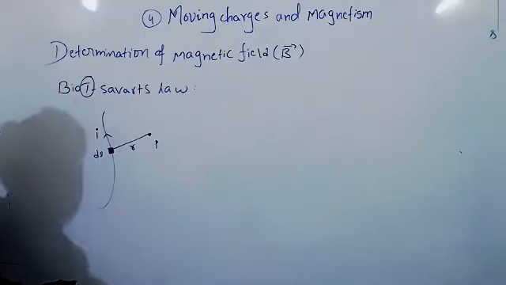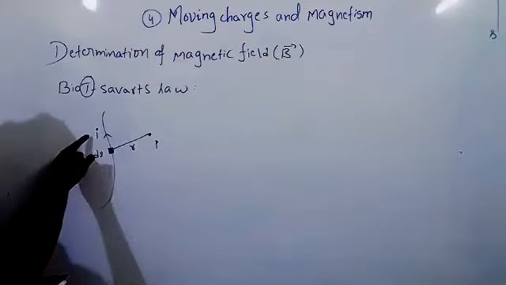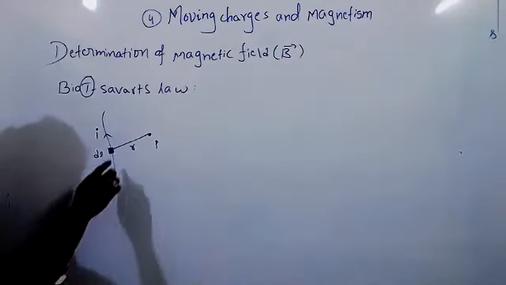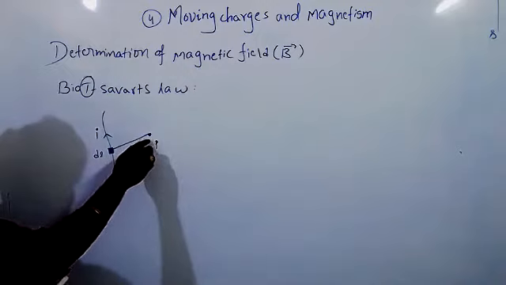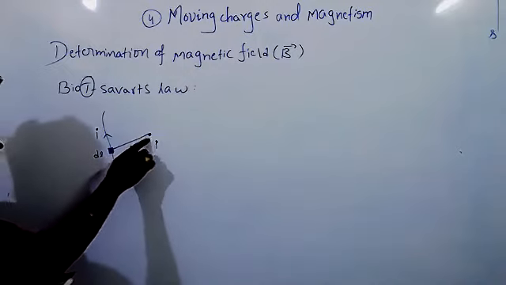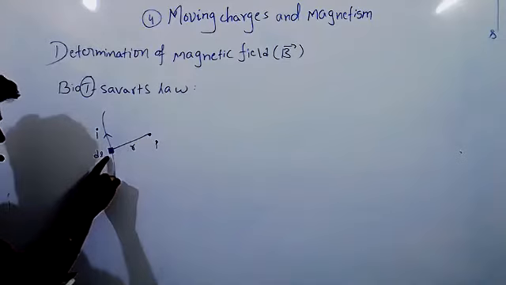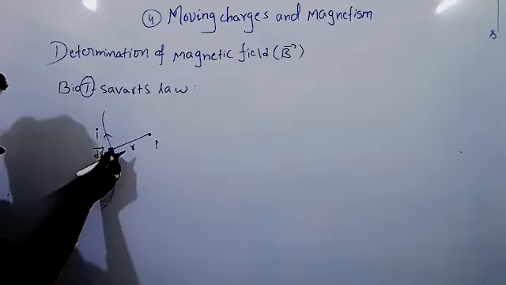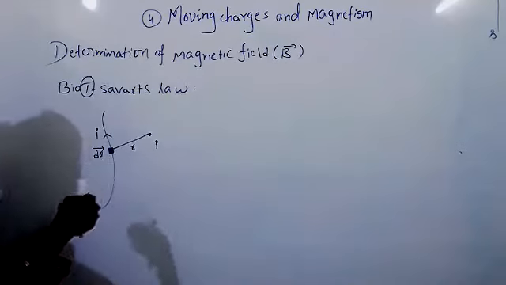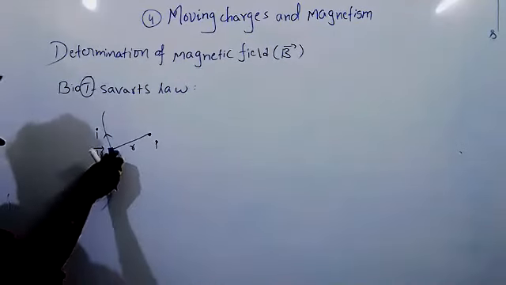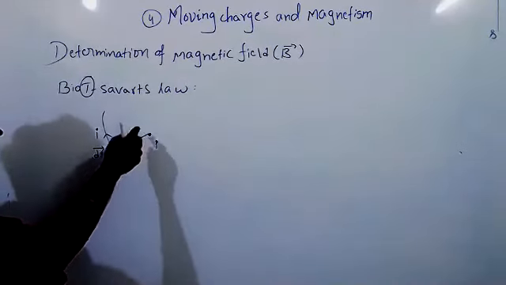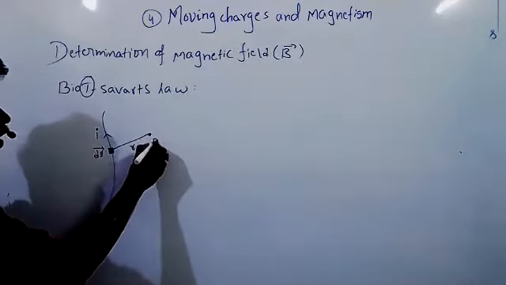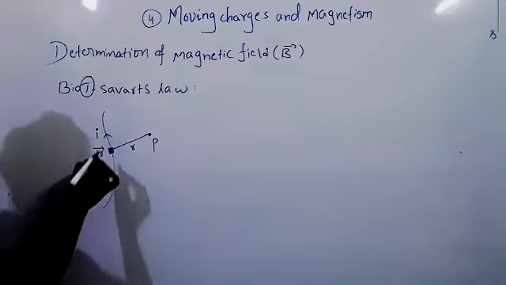According to this law, current I is passing through the wire. Here I considered a small element, and at distance r, I considered one point P. In this small element also current is passing, so due to this small element there will be a magnetic field. How much magnetic field will be there at point P due to this small element? That's what we have to calculate.